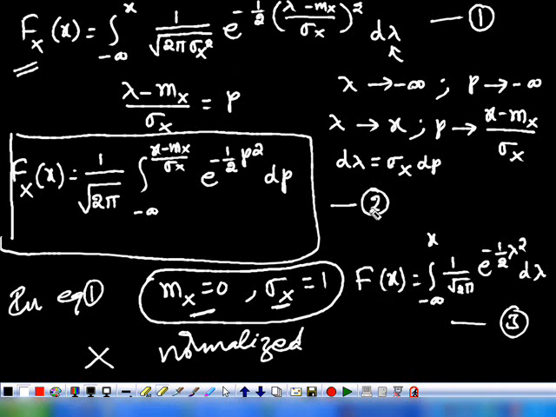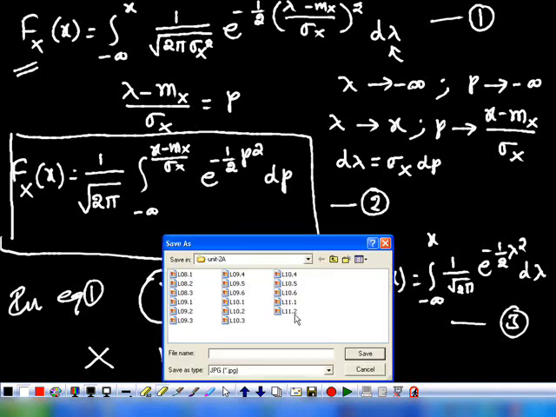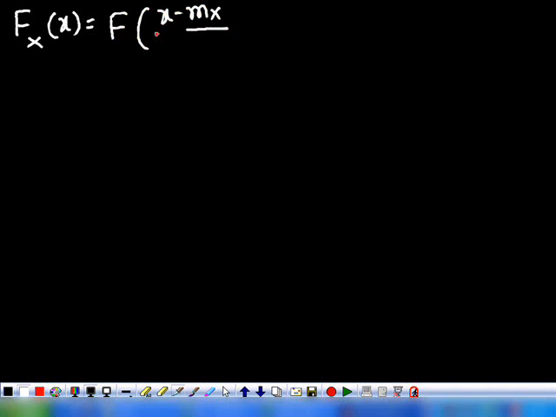Now compare equations 2 and 3 and write Fx(x) in terms of F(x). Can you do it? Therefore, this Fx(x) from equation 2 can be written as F((x minus mx) divided by sigma x).